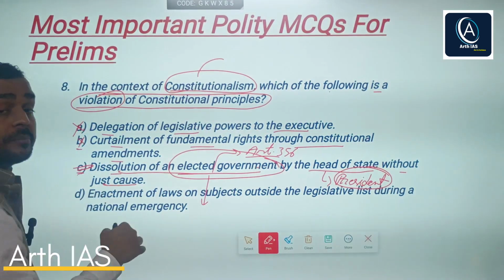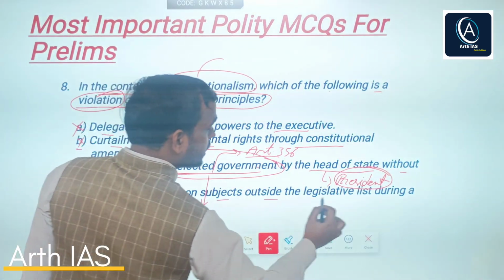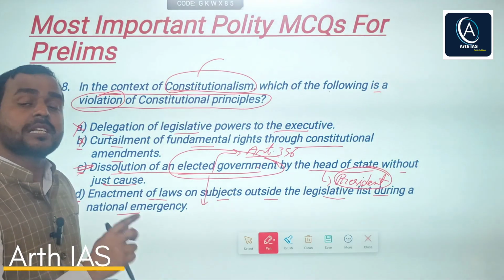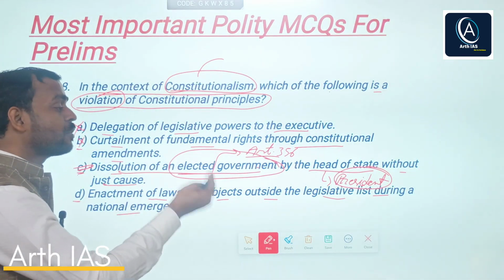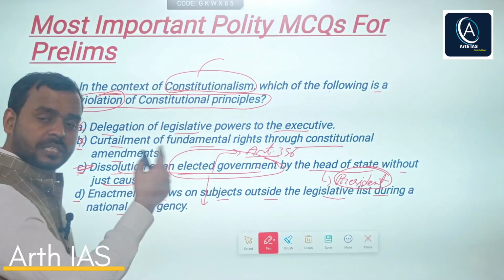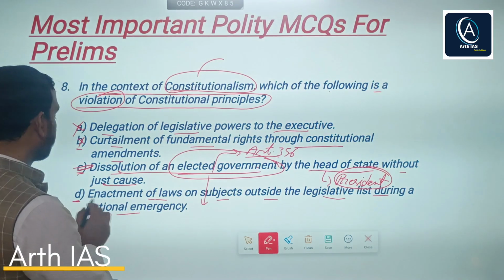So this should be the right answer, but read the last option. It says enactment of laws on subject outside the legislative list during national emergency. No, this can happen, right? For example, if a subject is not included in the legislative list, then during emergency such a law can be enacted, right? So this is also not correct.